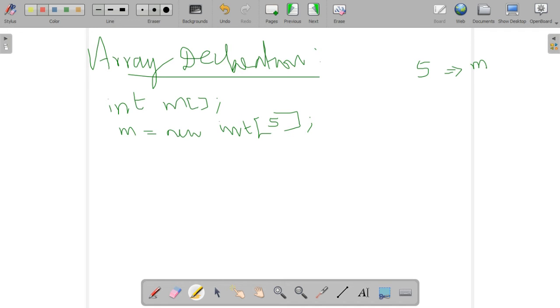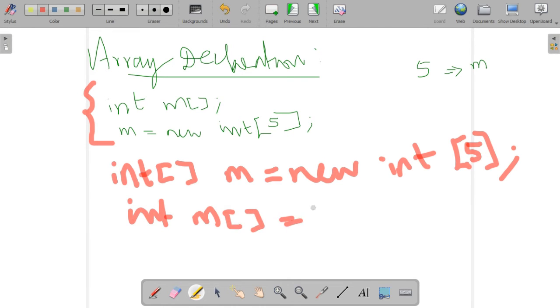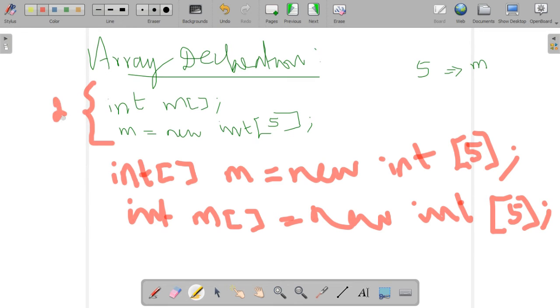Instead of writing these 2 statements, we can write a single statement: int M[] = new int[5], or in another way we can write int[] M = new int[size], where the size is the maximum number of elements it has to hold.